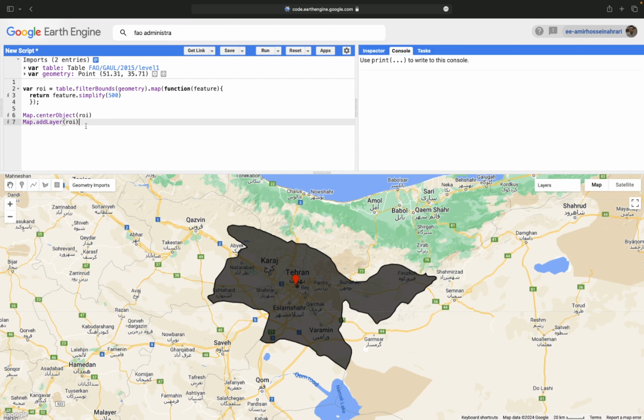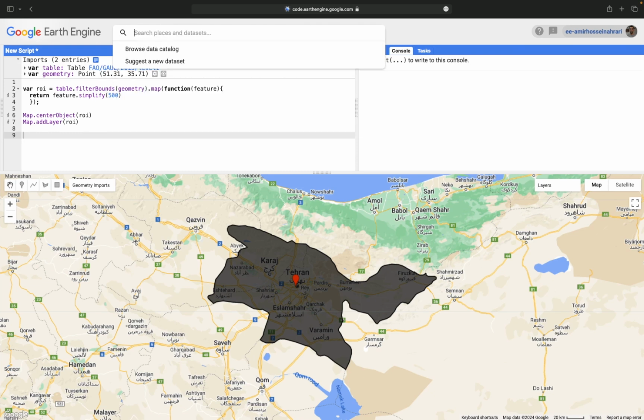So, for the next step, we need to call the Sentinel-5 carbon monoxide product in the Earth Engine platform. As you know, Sentinel-5 is one of the famous and well-known satellite missions to monitor air pollution variables, and one of these variables is carbon monoxide.